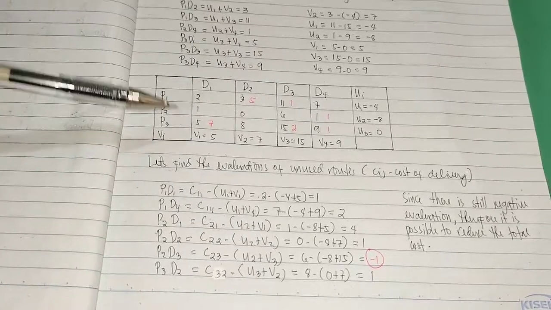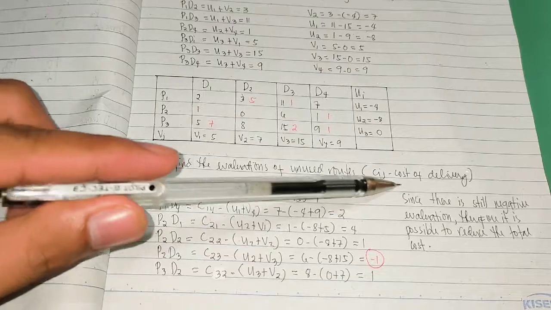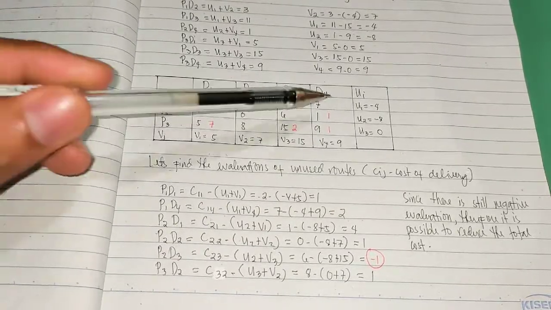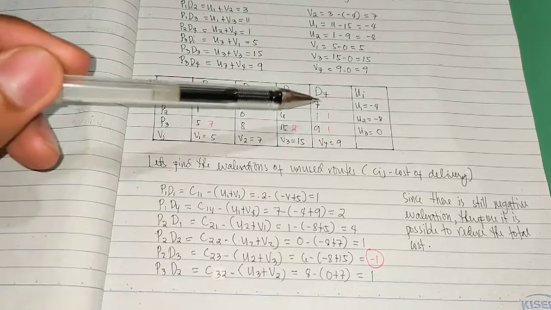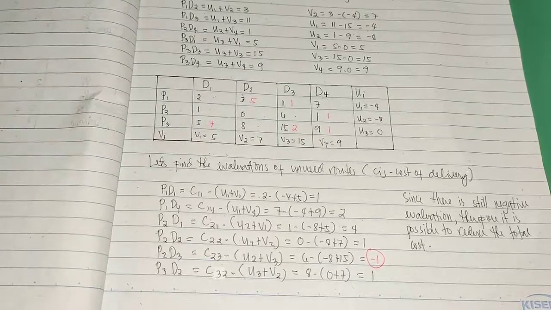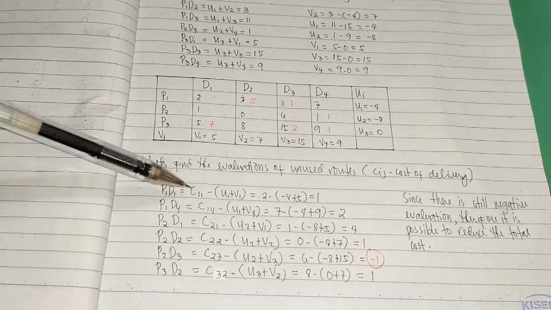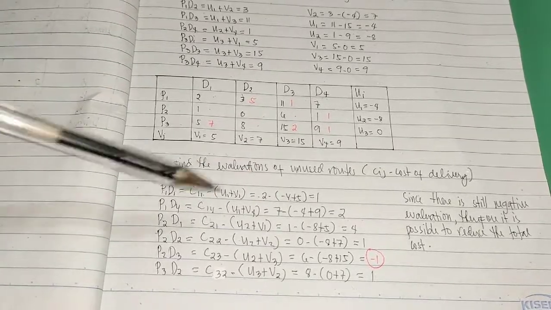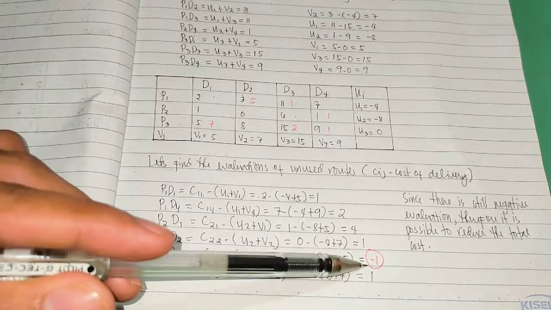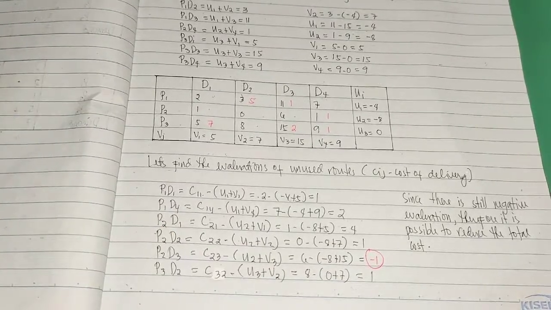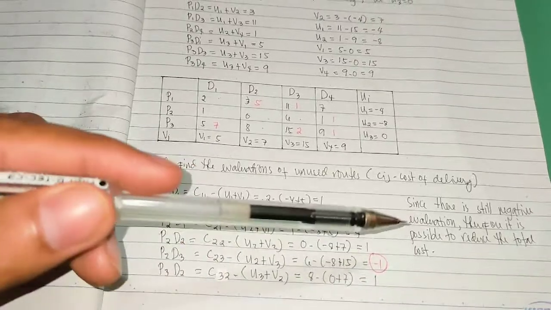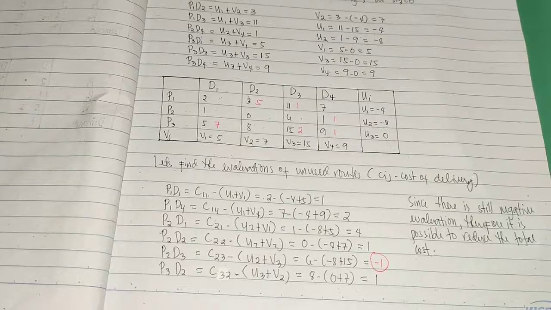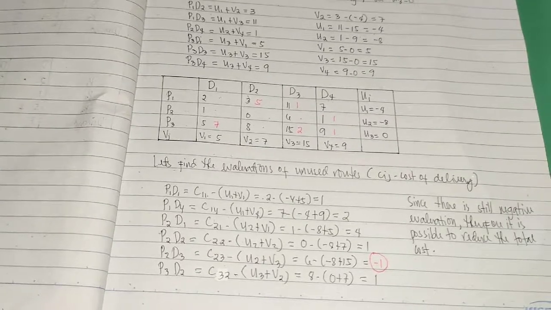Ginamit ko na yung formula natin na Cij minus cost of delivery, because this one, ang ating mga unused roots. Hindi ko na siya i-explain kasi in-explain ko na kanina. Since mayroon tayong result na negative, magluluping na naman tayo. Since there is still negative evaluation, therefore, it is possible to reduce the total cost.